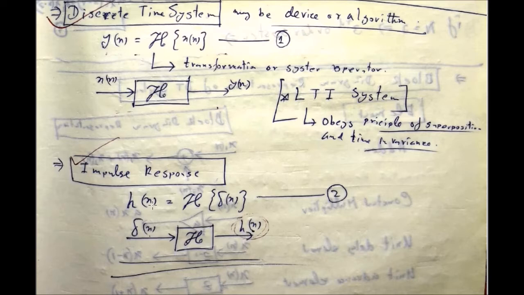That means impulse response is denoted by h(n), which is nothing but the system operation on the delta function or the unit impulse signal. So LTI systems are characterized by the impulse response, which is nothing but the response of the system for a unit impulse input. It is denoted by h(n).